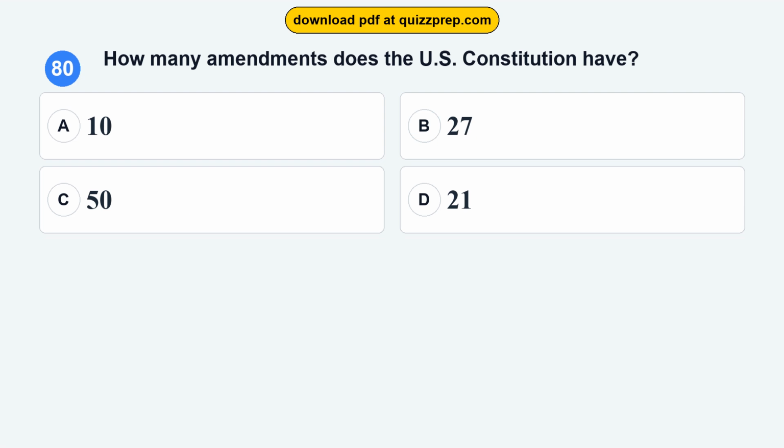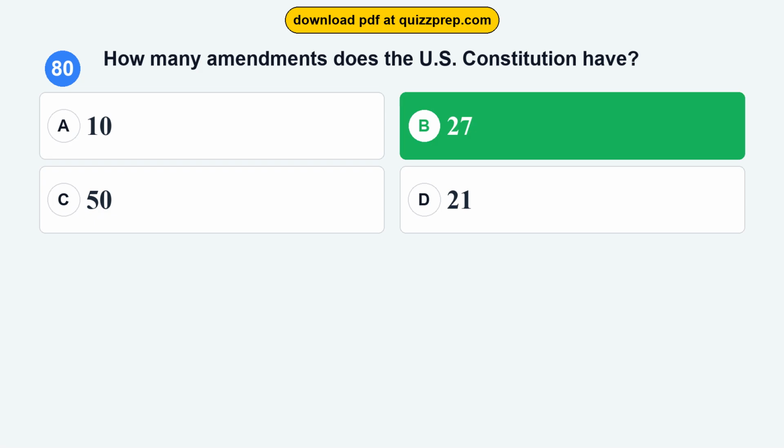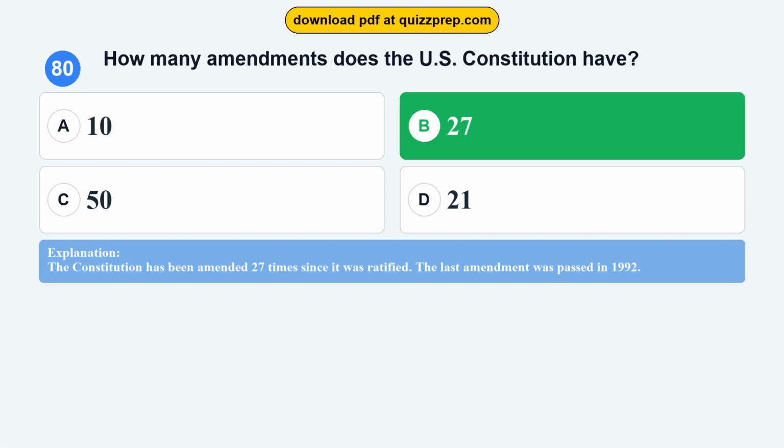Question 80. How many amendments does the U.S. Constitution have? Option A. 10. Option B. 27. Option C. 50. Option D. 21. The correct answer is option B. 27. The Constitution has been amended 27 times since it was ratified. The last amendment was passed in 1992.